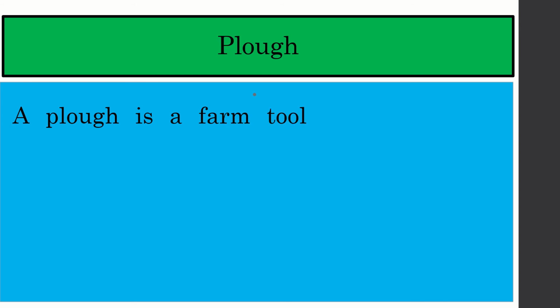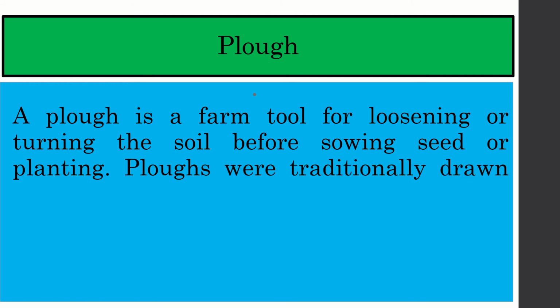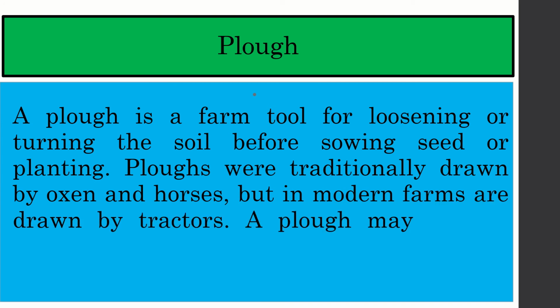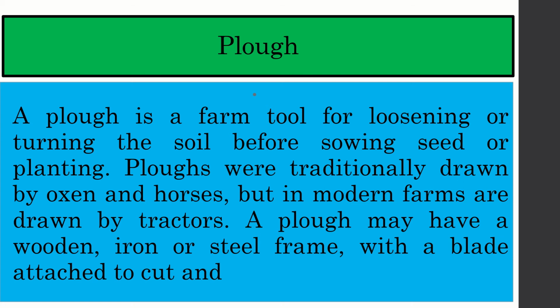A plow is a farm tool for loosening or turning the soil before sowing seed or planting. Plows were traditionally drawn by oxen and horses, but in modern farms are drawn by tractors. A plow may have wooden, iron or steel frame with a blade attached to cut and loosen the soil.